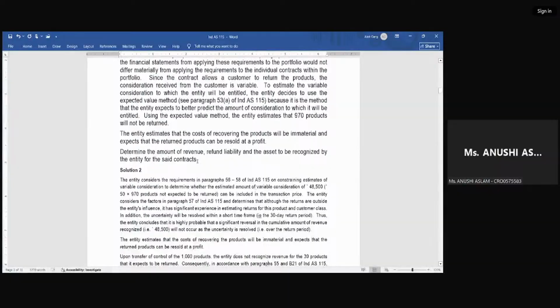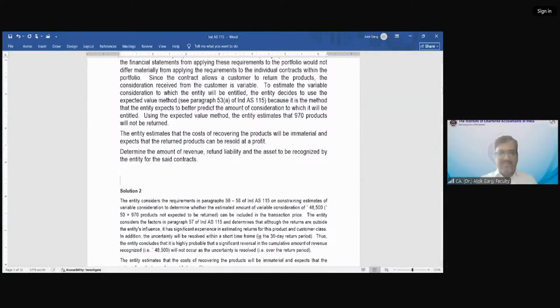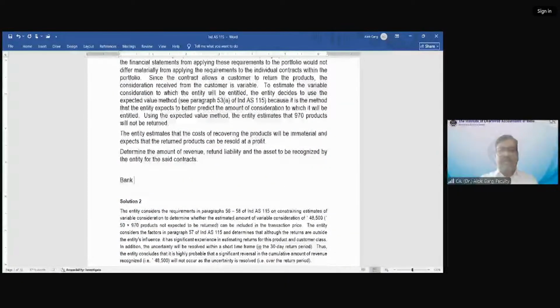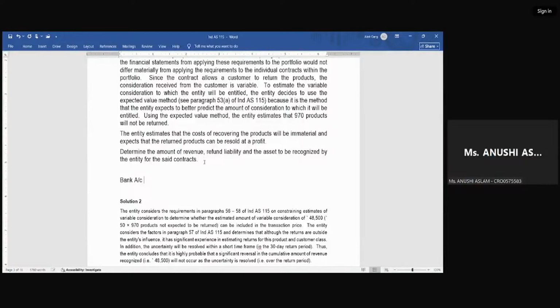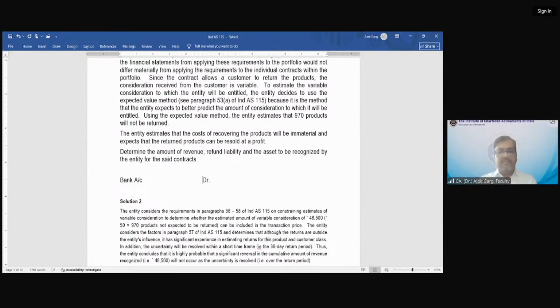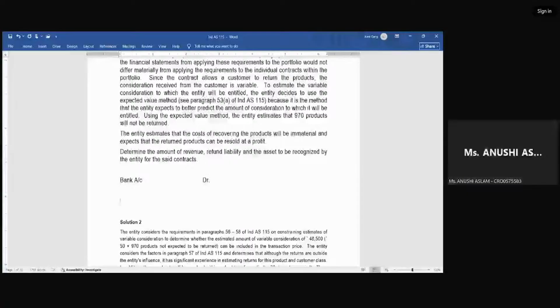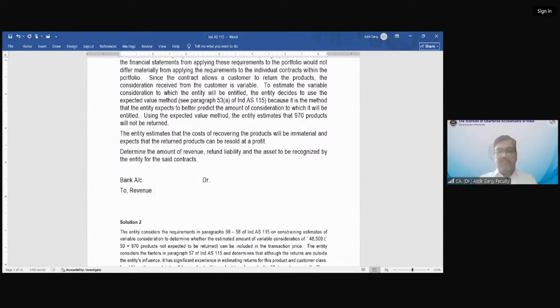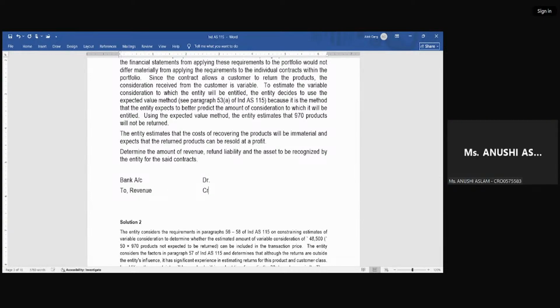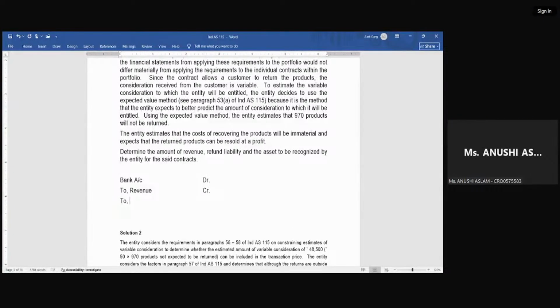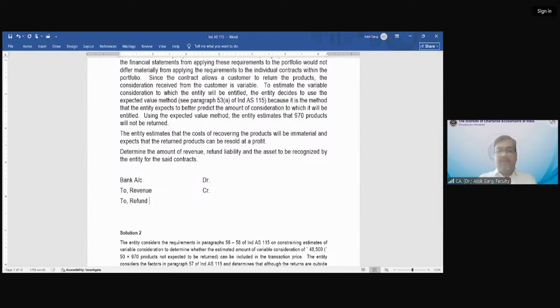Are you clear on the accounting entry or not, friends? So the first entry, bank account debit, to revenue credit, to refund liability.